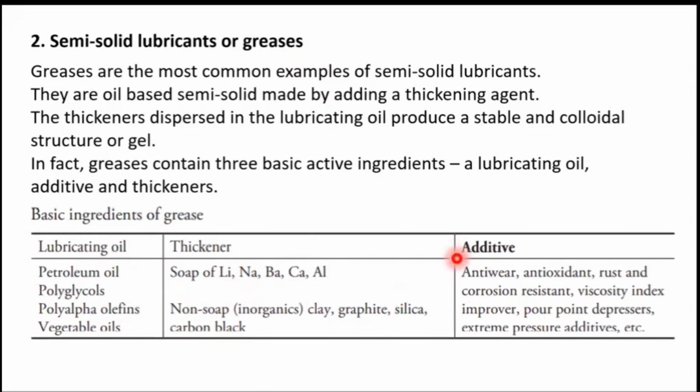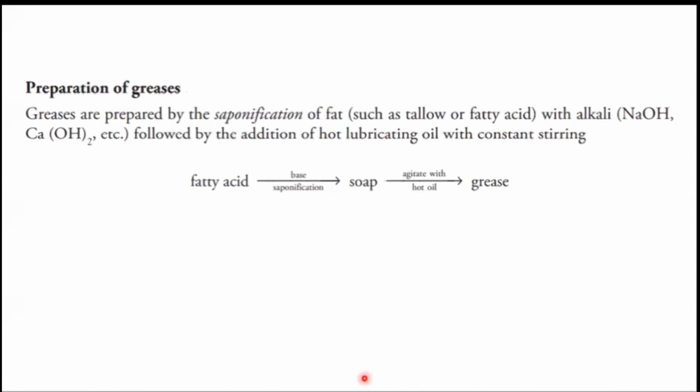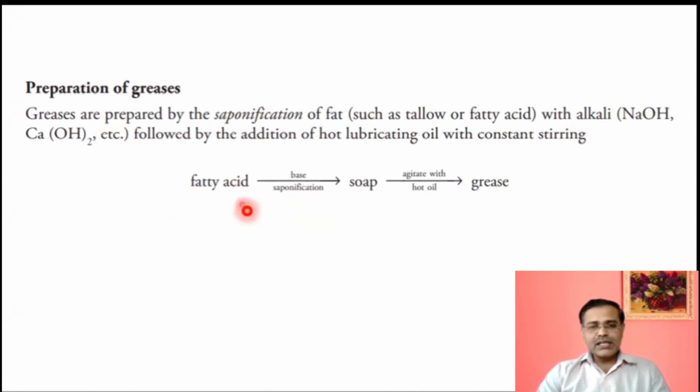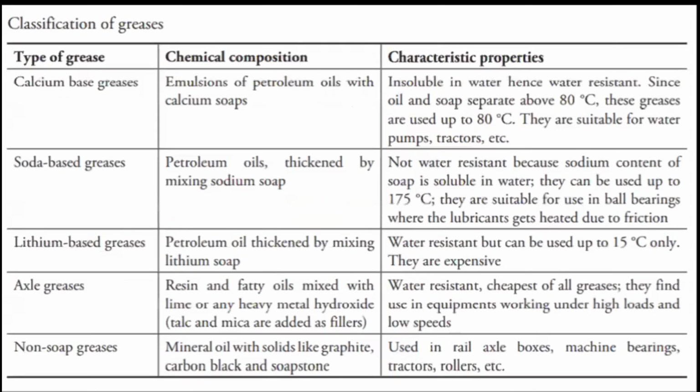And additives will be there: anti-wear, antioxidant, rust and corrosion resistance, viscosity index improvers. In the preparation of grease, higher fatty acids are converted into soap, and then that can be converted into grease.